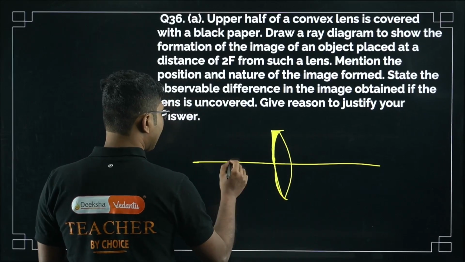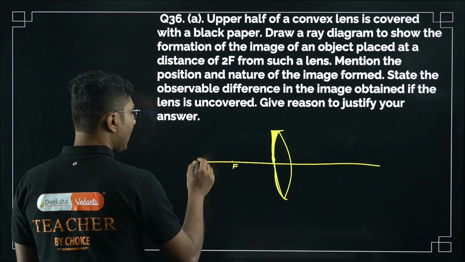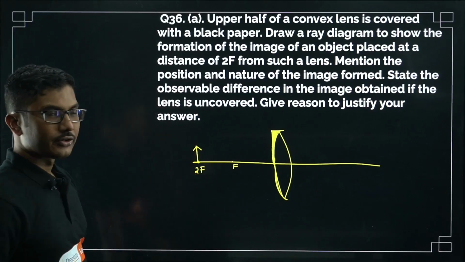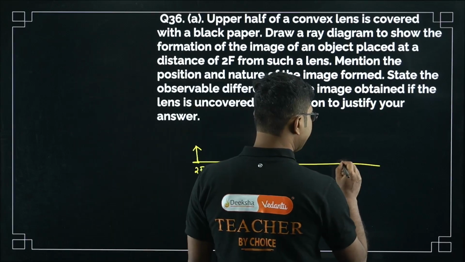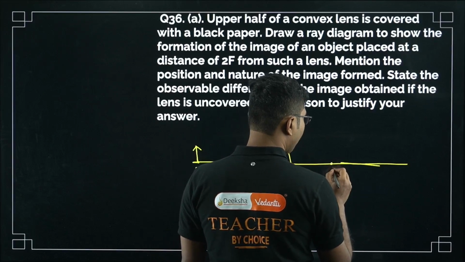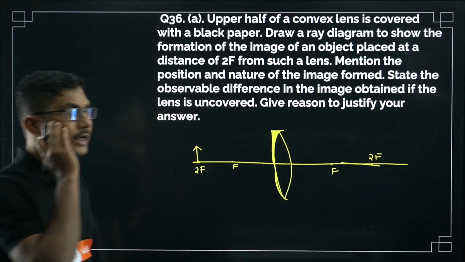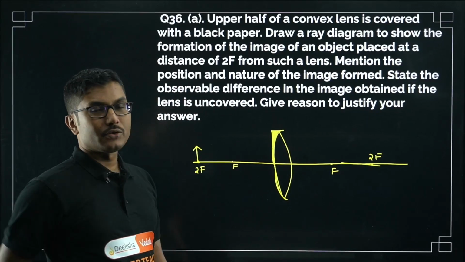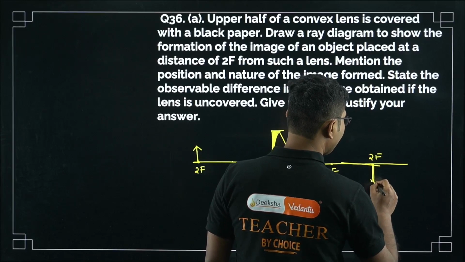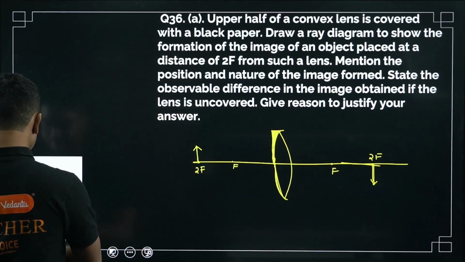Now you have a light. So this is say F. This is 2F. You placed an object over here. Now where do you get the image for this case? Will there be any image formation? Yes or no? First of all, the image will definitely be formed, and in fact it will form exactly at 2f. We know that whenever we keep an object at 2f, the image is generally formed at 2f. So here also, even with the half lens, you will get the image, and it will be completely of the same size as the object.